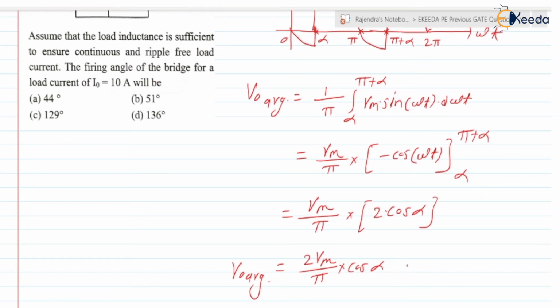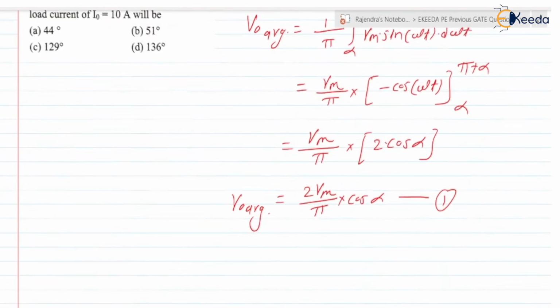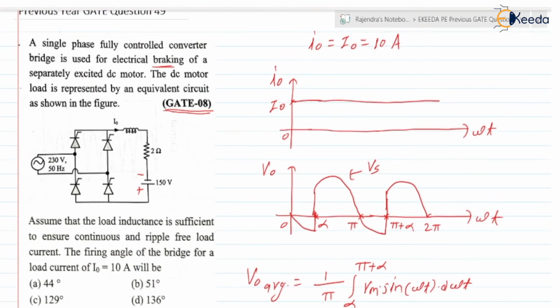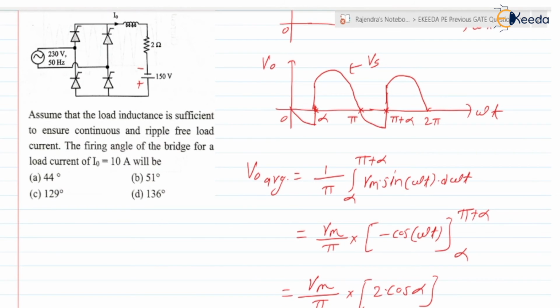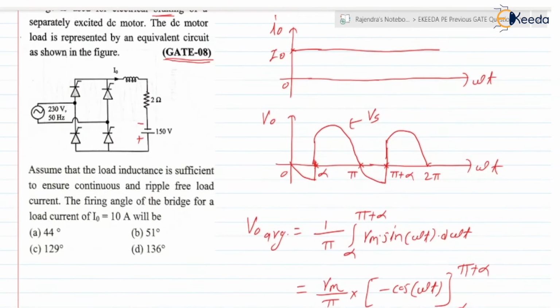Before that, let us consider equation 1. If you check, I0 is a constant current, so what is I0 average? Therefore I0 average is equal to I0, which is equal to 10 ampere. Now if you check, the load is RLE. So for RLE load, V0 will be plus here, minus here.